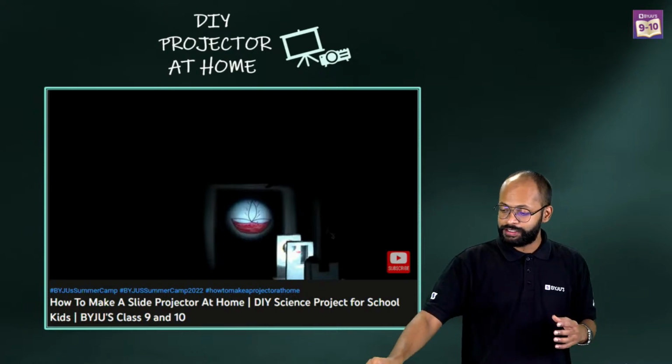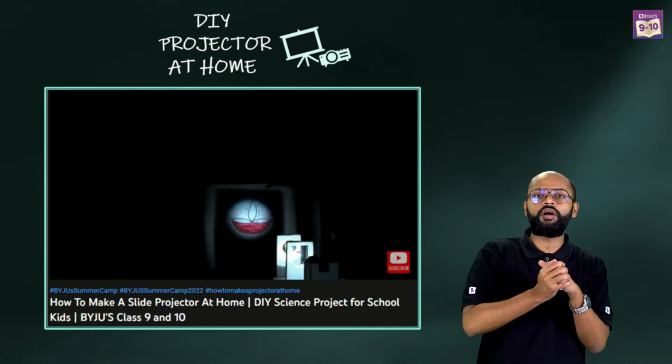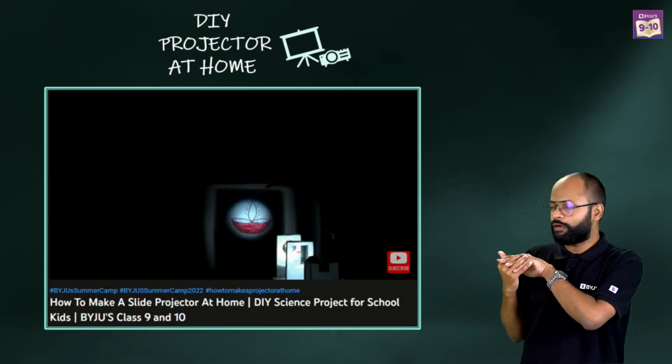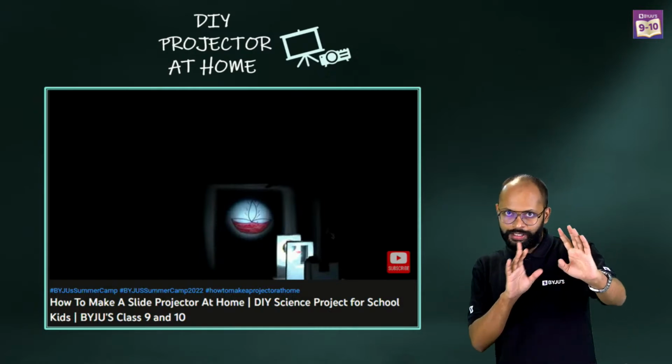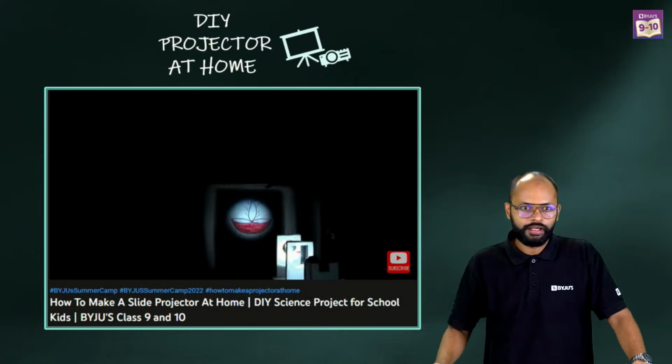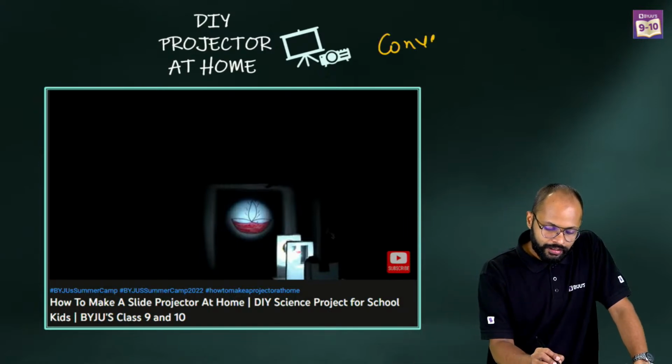So people who haven't seen this session, please see it. It was a very nice and interesting session in terms of something you can try. And this could be a nice science project you can make in your school. It'll be really cool, by the way. I'm telling you. Okay, go ahead and see it. Nice. All right. So you are saying it was a convex lens.